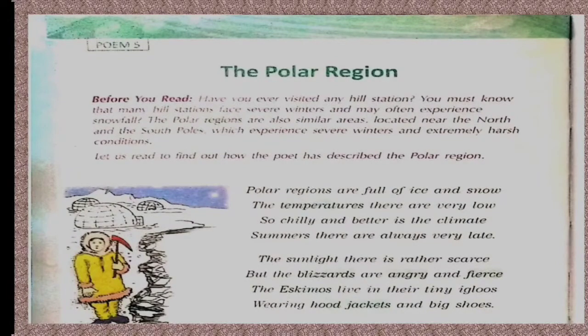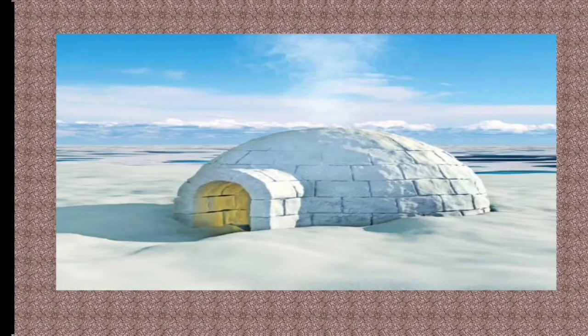Now, the inhabitants who live in the polar region are called Eskimos. These Eskimos live in their tiny igloos. Igloos are dome-shaped houses which are made out of snow. And as in winters you all wear sweaters to protect yourself from the cold, the Eskimos also wear hooded jackets and big shoes to save themselves from the climate there. Now children, this is how an igloo looks like.